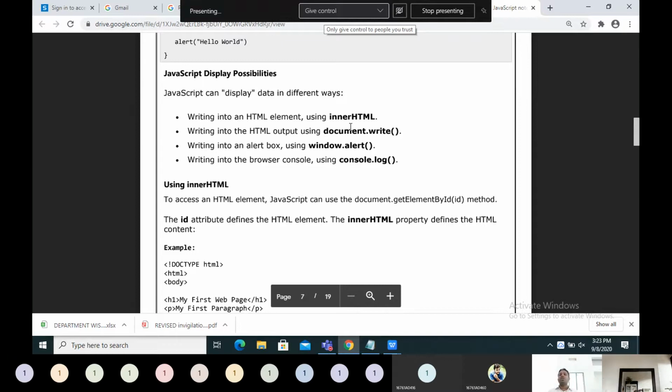There will be a console. Console is used to find out how our program is executing. If any error comes, it will be displayed over there. It will not be displayed to the user; it will be in the background. So over there, if you want to write any log, you can write the log by writing console.log.